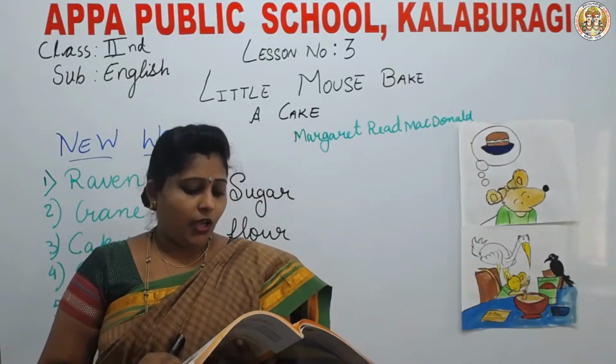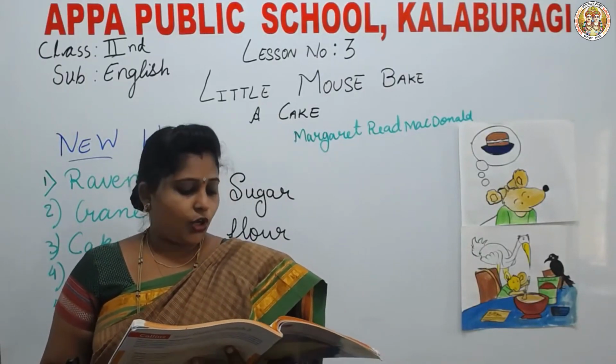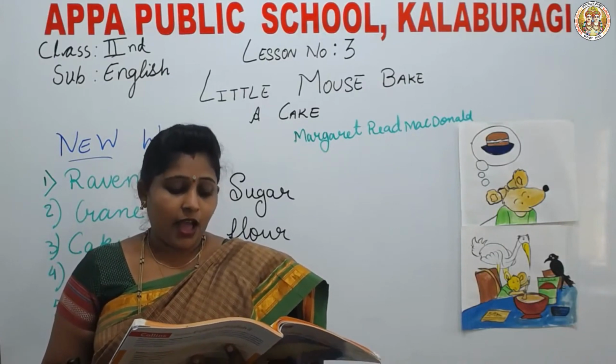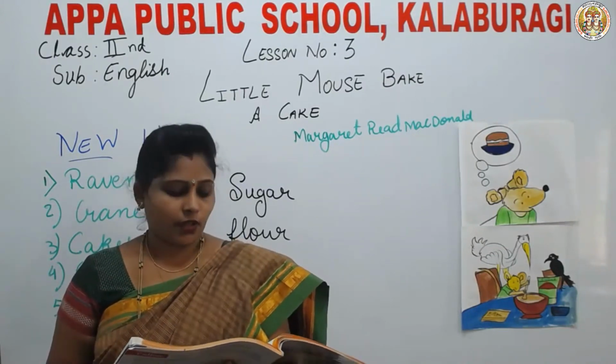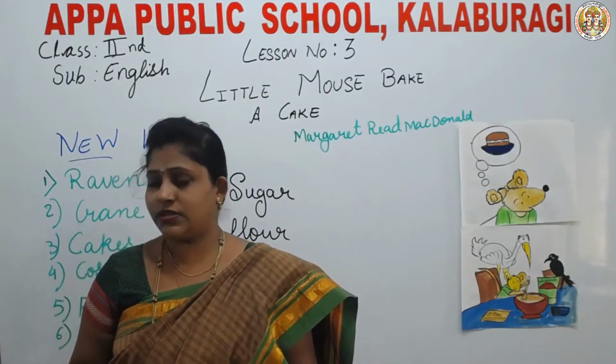Not me, said Raven. I am still busy. Not me, said Crane. I am still busy too. Then I will make it myself, said the little mouse.